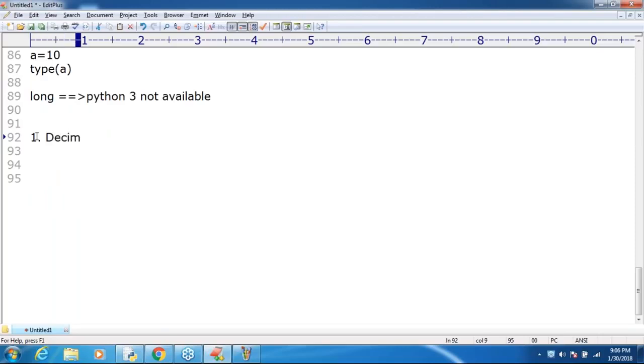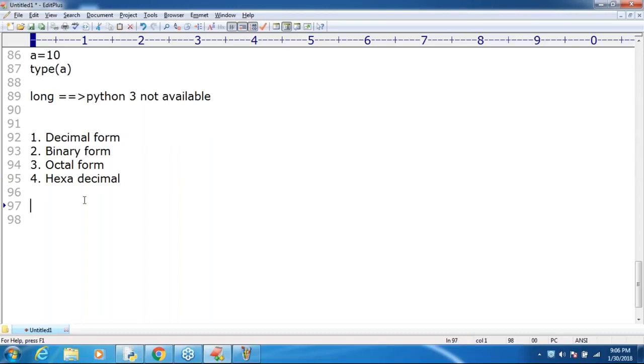First way, decimal form you can specify. Second way, binary form. Third way, octal form. Last one, hexadecimal form. So for the integral values, in how many ways can we represent? 4 ways, sir: decimal, binary, octal, and hexadecimal.